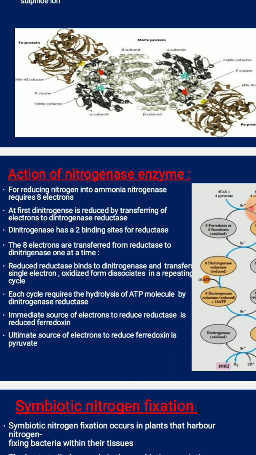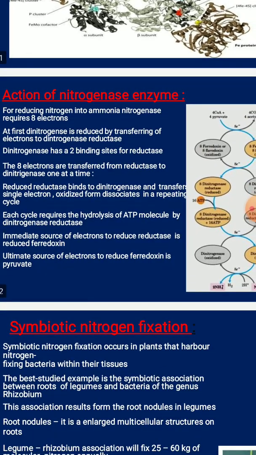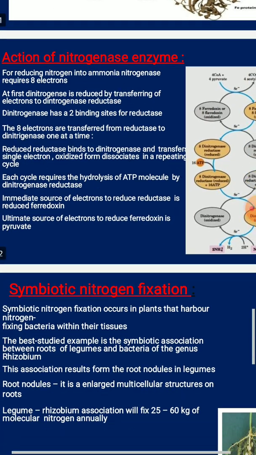So this reduced ferredoxin or flavodoxin is required as the immediate source of electrons for the reductase molecule. The ultimate source of electrons for the reduced ferredoxin is the pyruvate molecule. So pyruvic acid is the ultimate source of the electrons for reduced ferredoxin, which is required to carry out this mechanism of the nitrogenase complex enzyme.